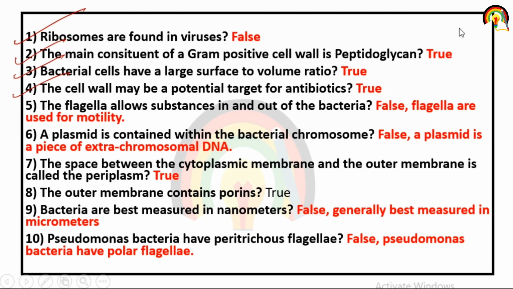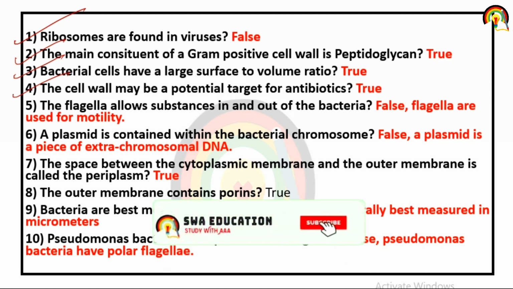It is false, because the main function of flagella is motility. A plasmid is contained within the bacterial chromosome. It is false. A plasmid is a piece of extrachromosomal double-stranded circular DNA. Next one, the space between the cytoplasmic membrane and the outer membrane is called the periplasm. So it is true.